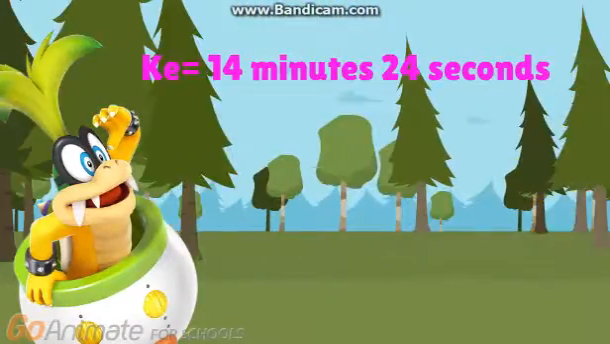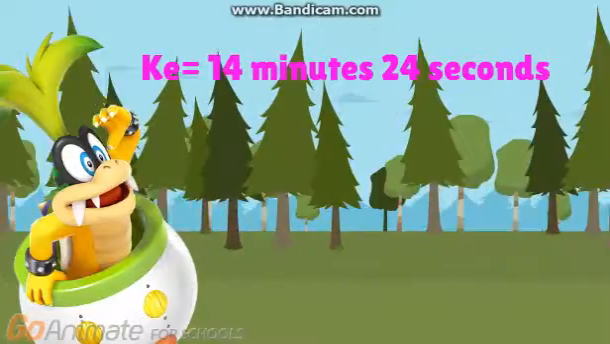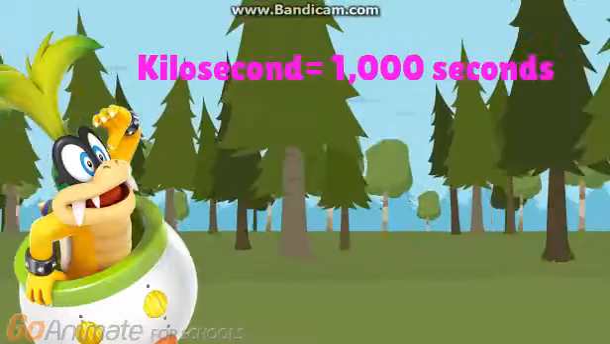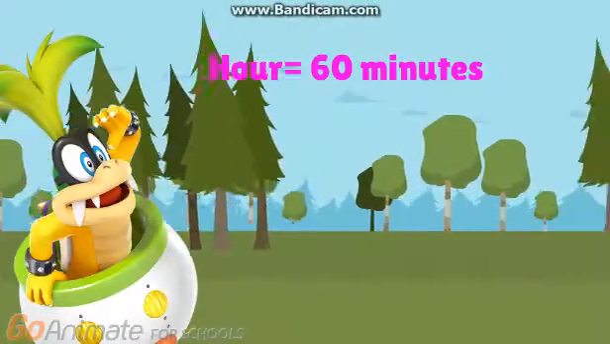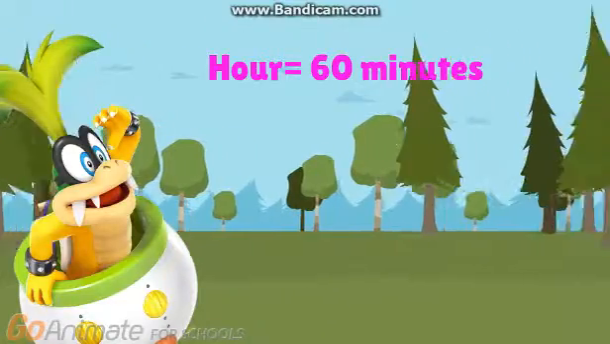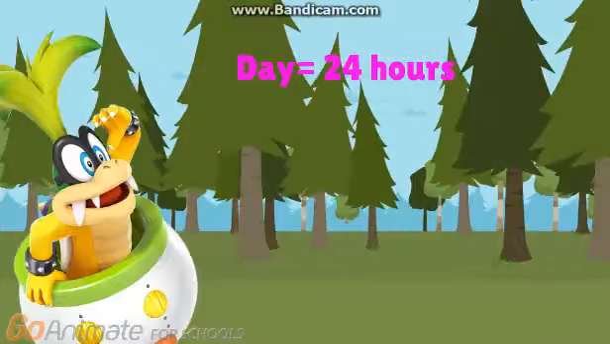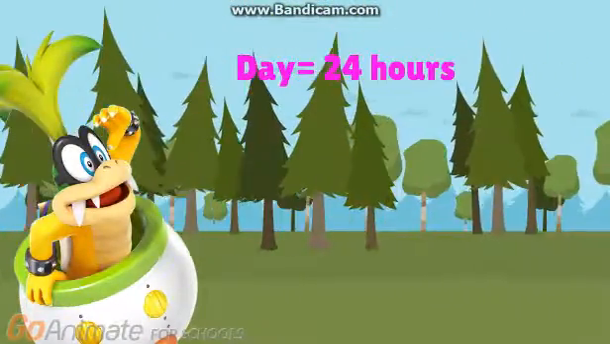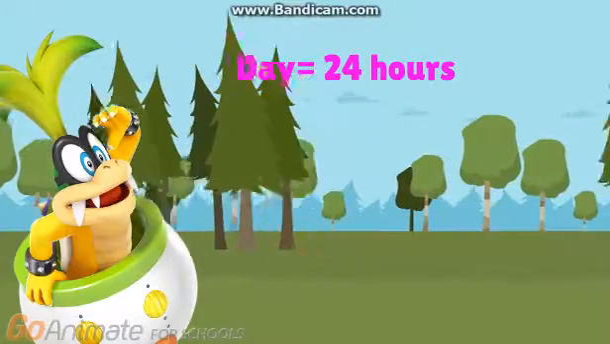A kiloday is 14 minutes and 24 seconds. That's 864 seconds. A kilosecond is 1000 seconds. That's 16 minutes and 40 seconds. An hour is 60 minutes. That's 3600 seconds. A day is 24 hours. That's the longest time unit on stopwatches and countdowns.